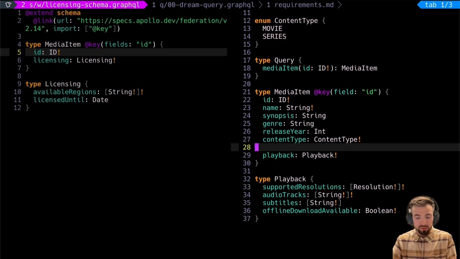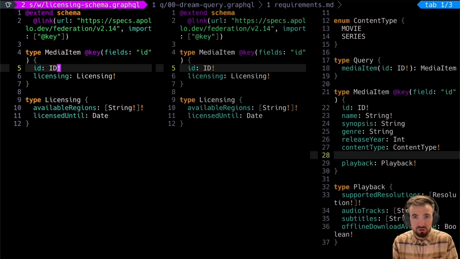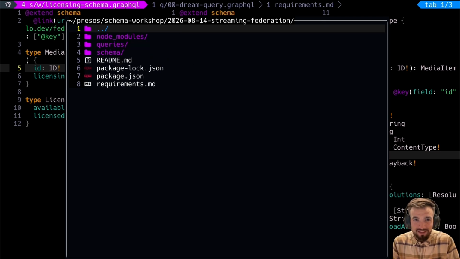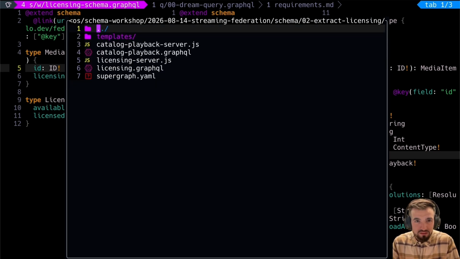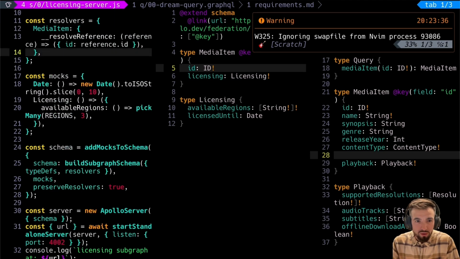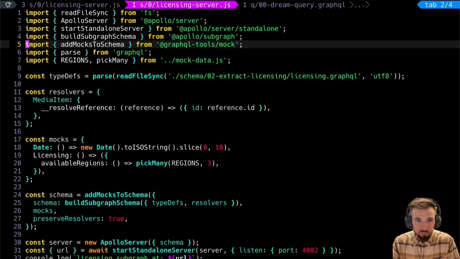Now, in Apollo Federation and in other Federation implementations, you also need to make sure that you update the resolvers in each of these. Now, I have a toy resolver, and normally in the Schema Workshop videos, I don't go into resolver logic because it kind of gets in the way of the notion of schema design. But for this, I will make an exception. So I'm going to go ahead and take a look at the licensing server, for example, and I want to just show you what changes you'd be making. And it's this resolve reference bit. Let me go ahead and open this in a bigger window.